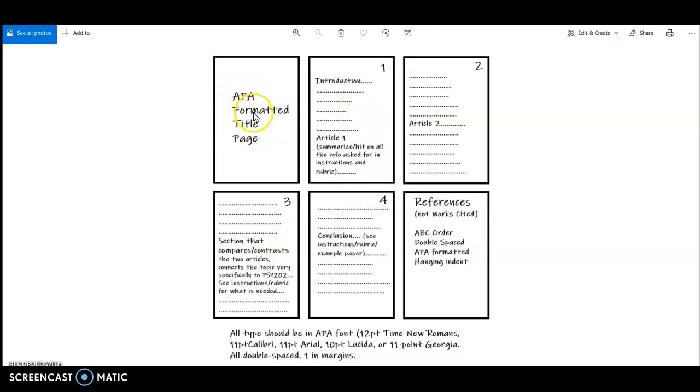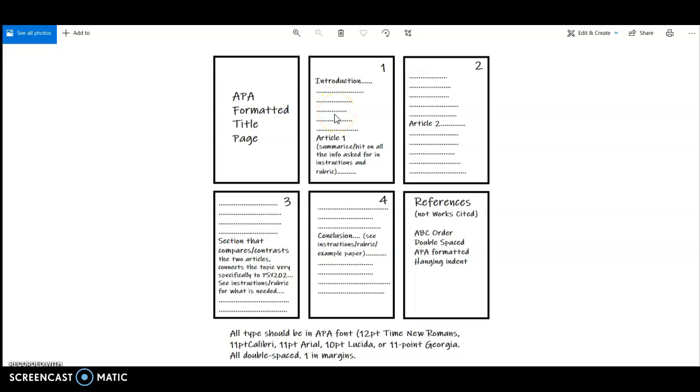So the first page would be an APA formatted title page. Do a quick Google for what an APA formatted title page should look like, what information should be included. You need the title page. Okay. Then you go into the introduction. The introduction should say something like, in this paper, I'm going to be reviewing 2 peer-reviewed journal articles on the topic of. After I review the articles, I will compare and contrast them as well as connect them to PSY202.